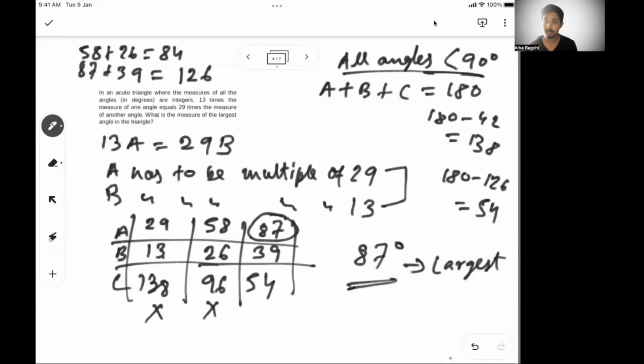So satisfy the condition 13 are equal to 29. So this is the largest angle. But the main crux of the problem is understanding this part. If you understand this, you can solve the problem. You can drop me a note if you have a doubt on how we got this, because that's where I have explained. But if you still have a doubt, feel free to drop a note or mail me.